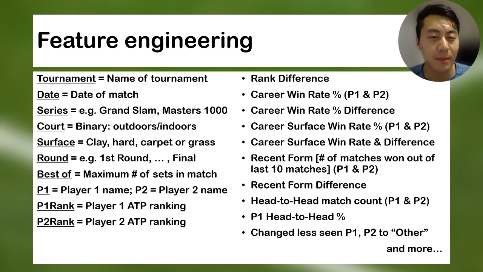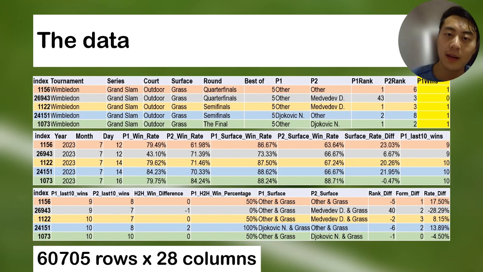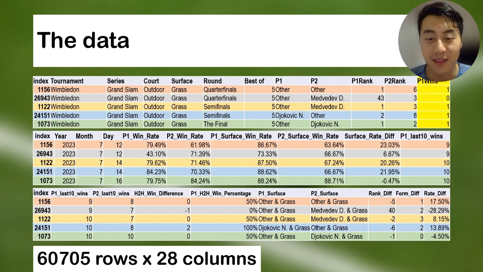There's quite a lot here, but as a couple examples, I've added a historical win rate for each player up until that point in time, and also a head-to-head count if those players have played before. I've also only kept the names of the 200 players with the most matches in the dataset. Everyone else becomes other. Here is a look at the data, and these are the last 5 rows, being Wimbledon that happened last weekend. And the yellow column that you can see here is the target variable, player 1 wins.